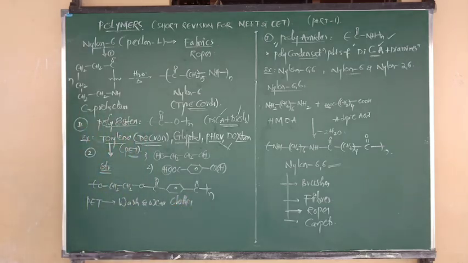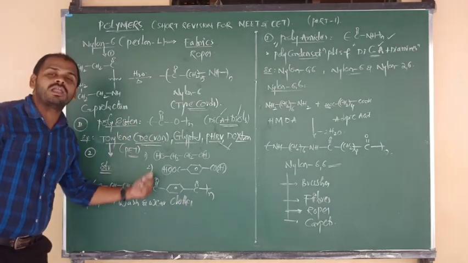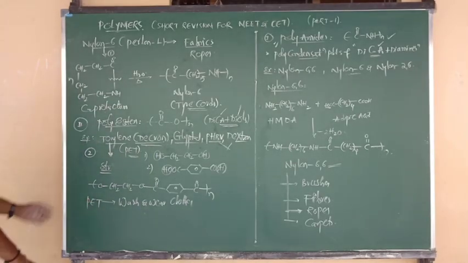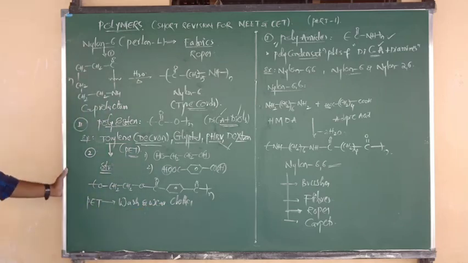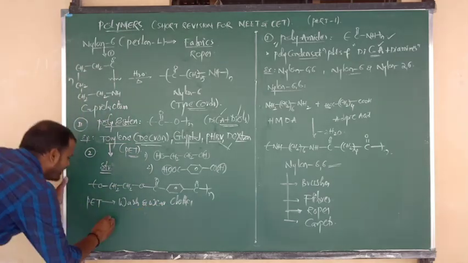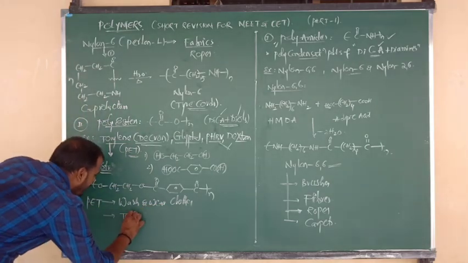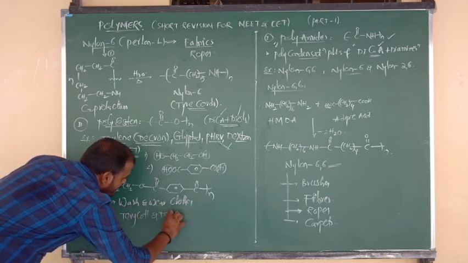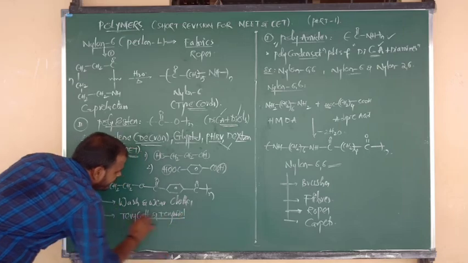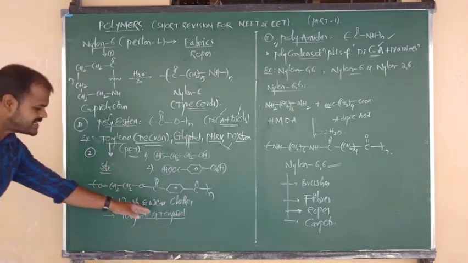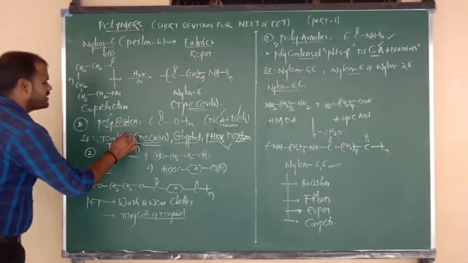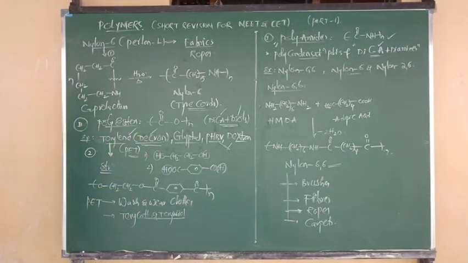Wash and wear clothes are made by using which polymer? Terylene or dacron, and also we can say PET. Wash and wear clothes, we have to say, are used in making terycot and terrywool fabrics. In making these fabrics we can use terylene, and also we can say dacron.